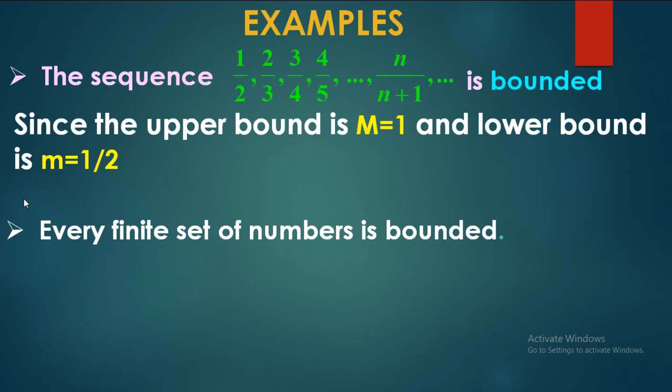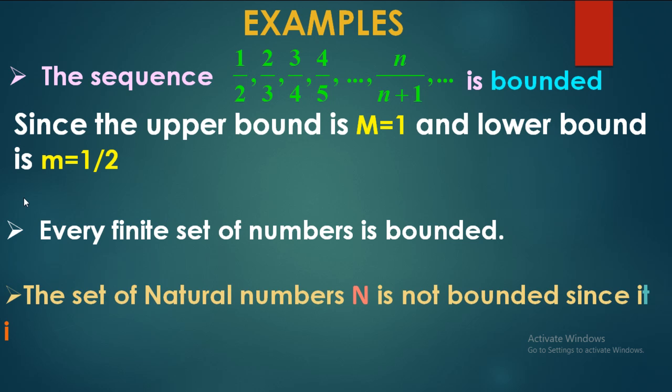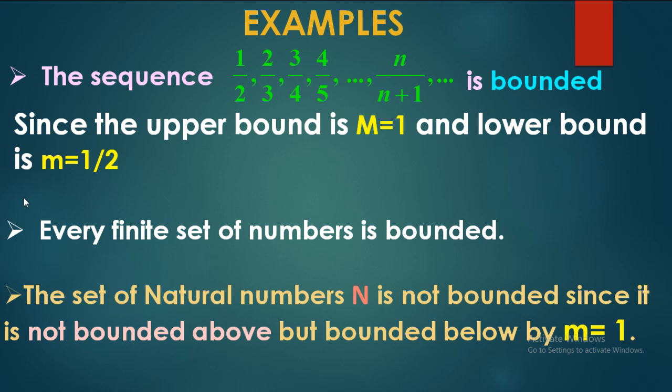And every finite set of numbers is always bounded. And the set of natural numbers is not bounded because it is not bounded above but bounded below by small m equal to 1. So in this case it is not bounded above but it is bounded below, so the set of natural numbers is not bounded, or simply we can say unbounded.